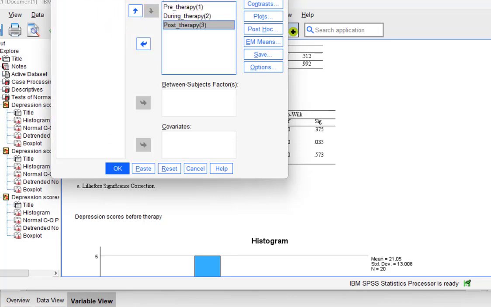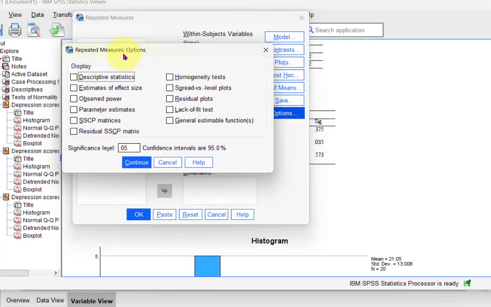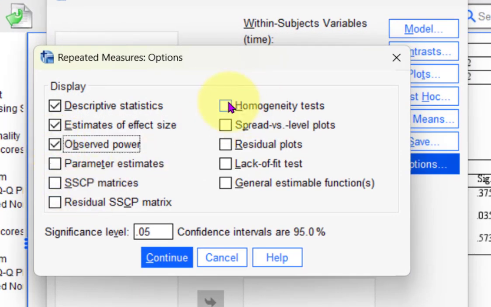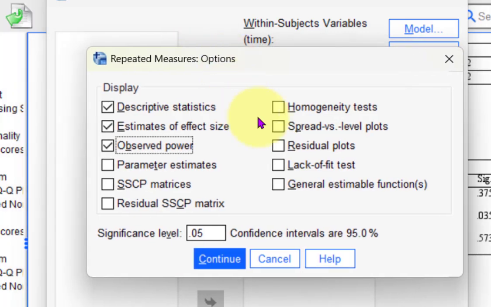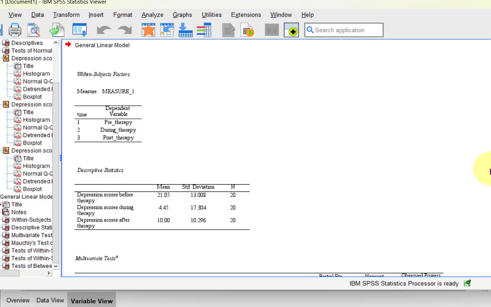And over here, we're going to get the options again. We always want the descriptives, the effect size, and the power. Now, with this test, homogeneity of variance is not an assumption. The new assumption is called sphericity. I'm going to explain that here in a second, but we're not going to click that. If you click it, you just get a little error message. But let's go ahead and hit this bad boy.